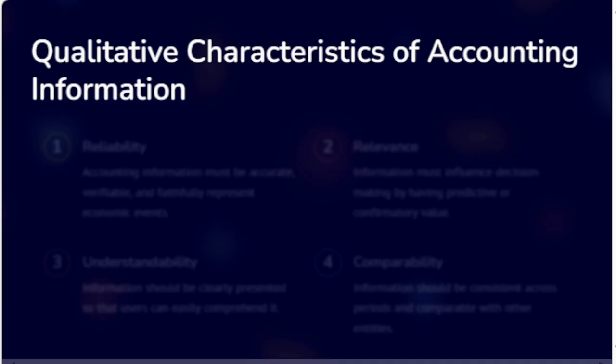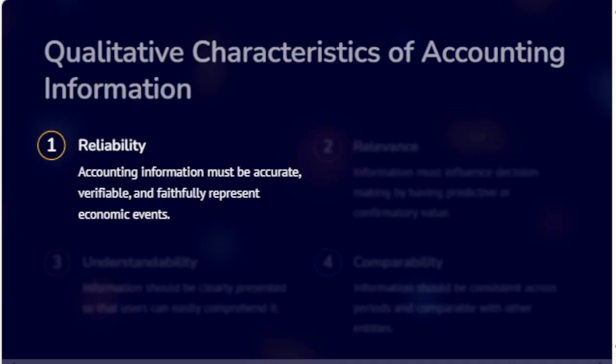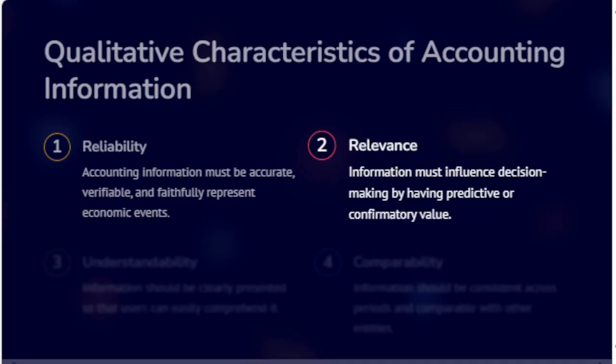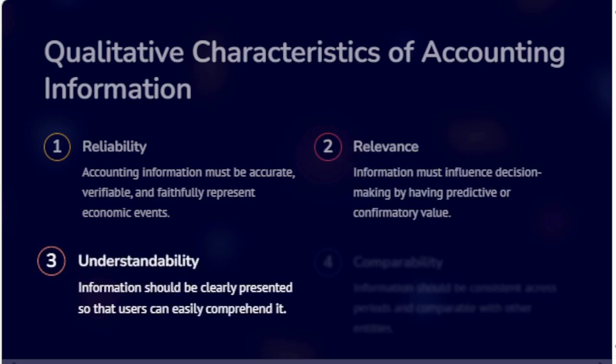Qualitative characteristics of accounting information. Very first, reliability. Accounting information must be accurate, verifiable, and faithfully represent economic events. Can we trust it? This question should be asked in every transaction while recording. Relevance. Does it help make decisions? Information must influence decision making by having predictive or confirmatory value.